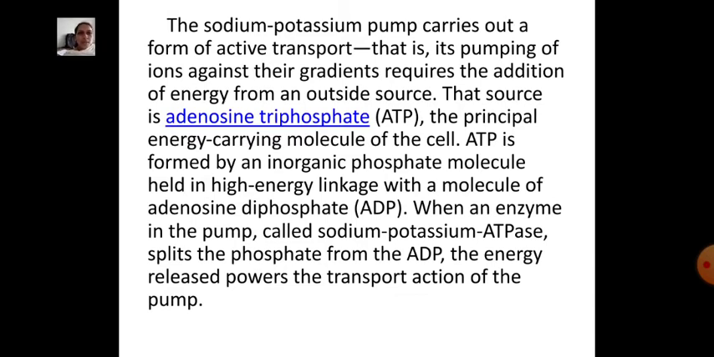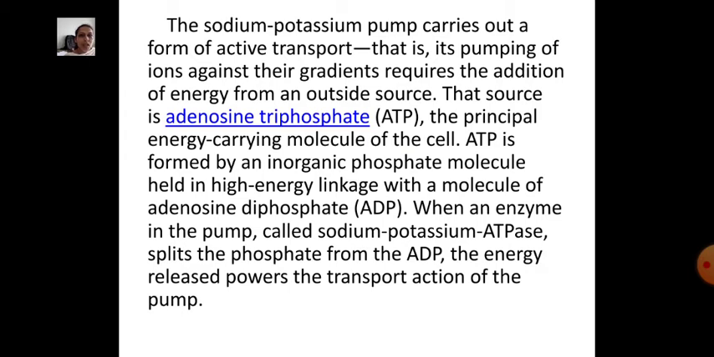The sodium-potassium pump carries out a form of active transport, that is, its pumping of ions against their gradient requires the addition of energy from an outside source. That source is adenosine triphosphate, the principal energy carrying molecule of the cell. ATP is formed by an inorganic phosphate molecule held in high energy linkage with the molecule of adenosine diphosphate.